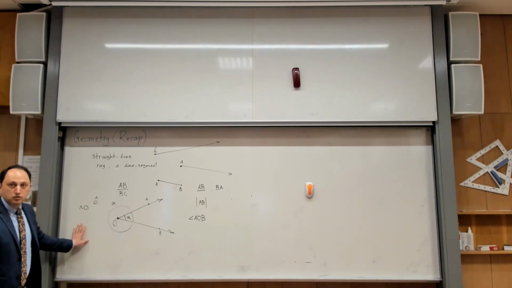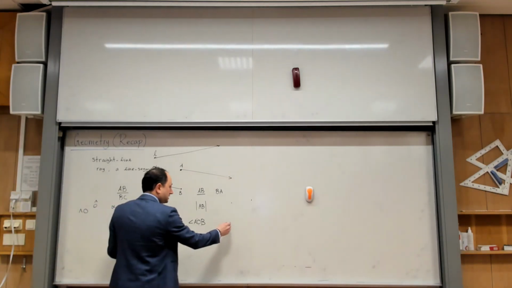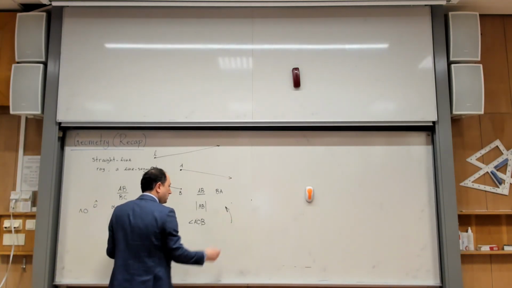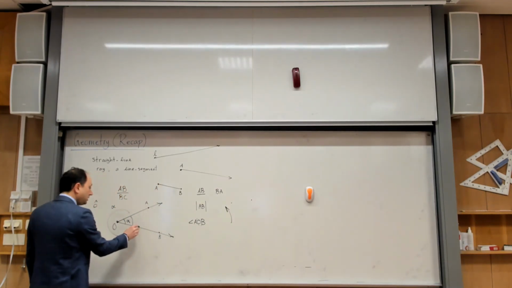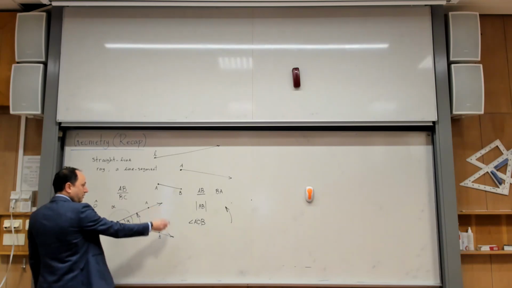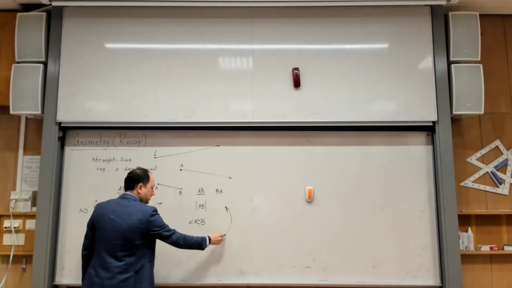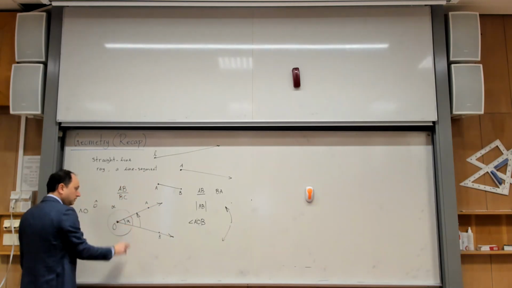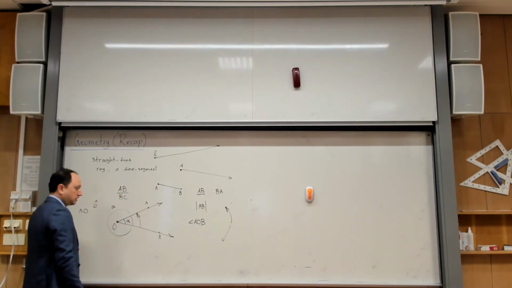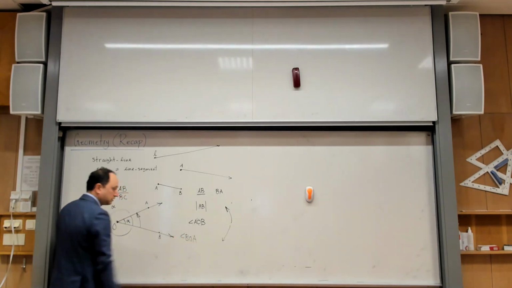Yes? To make it clear, we have this convention. If I mean this angle, so this is counterclockwise direction, okay? And this is clockwise direction. If I really mean angle alpha, I have to start with BOA. Okay?